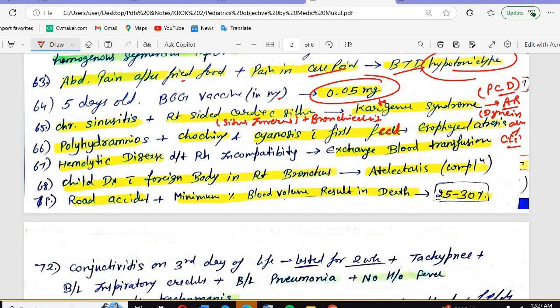Hemolytic disease due to RH incompatibility. What you will do? Exchange blood transfusion. Child diagnosed with the foreign body in the right bronchus. What will happen? The atelectasis, the lung collapse will occur. That is the complication.